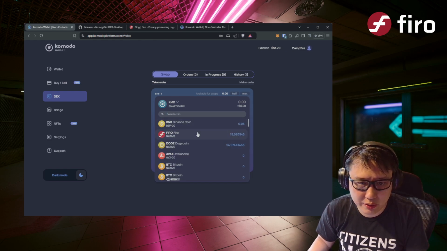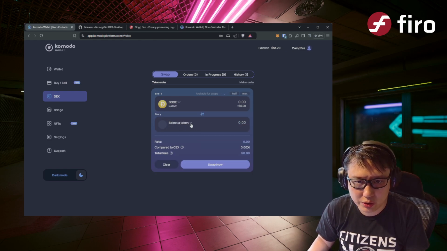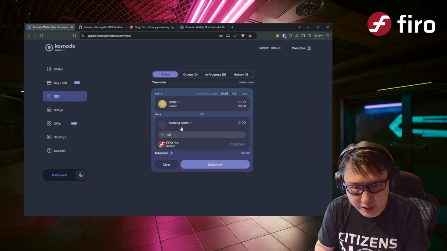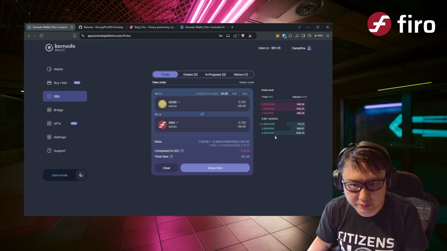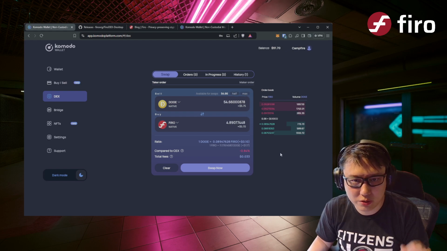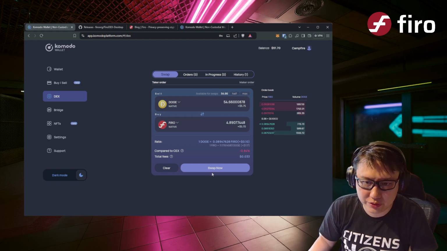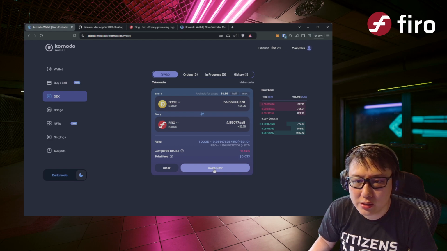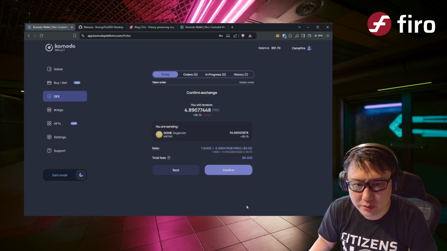You can say I want to swap Doge for Firo. Can I do that? All right, it's not a bad price. Let's say I want to swap all my Doge for Firo. Okay, and I say swap now. It confirms and shows me the exchange rate, everything, and I say yes.